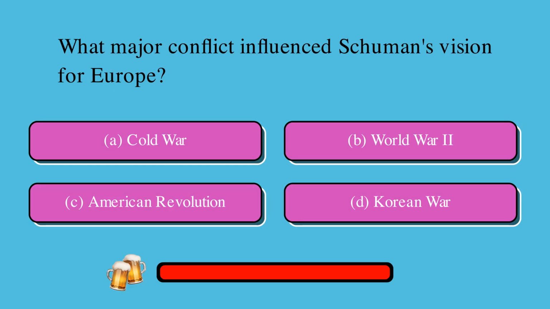What major conflict influenced Schuman's vision for Europe? Is it A, Cold War, B, World War II, C, American Revolution, or D, Korean War? The correct answer is B, World War II.